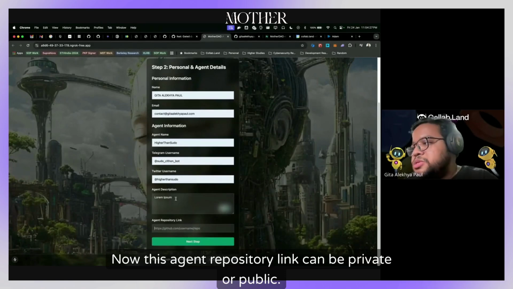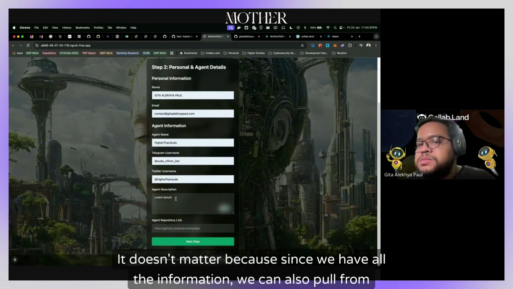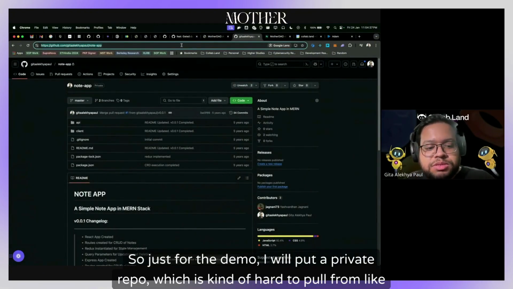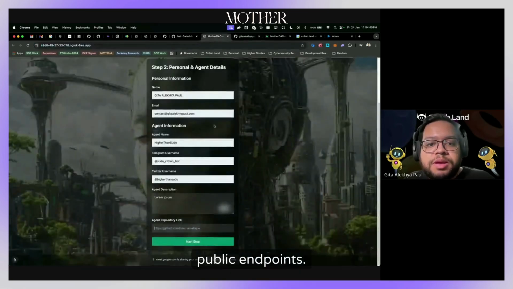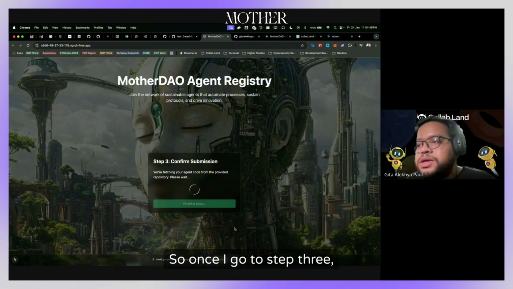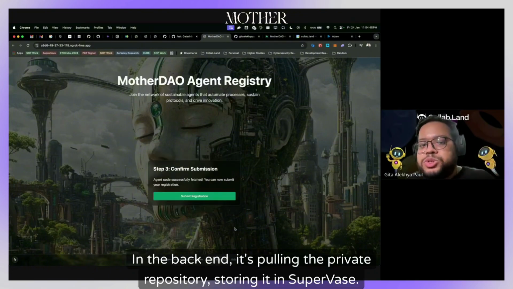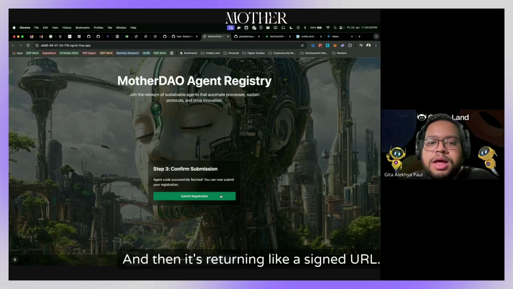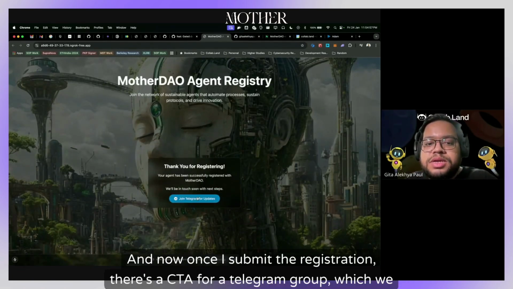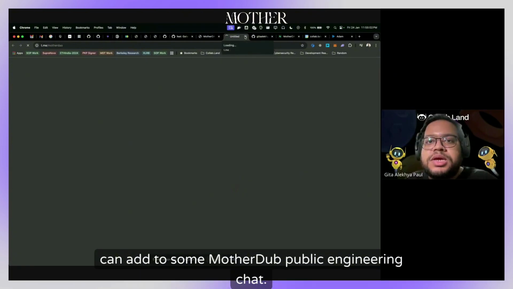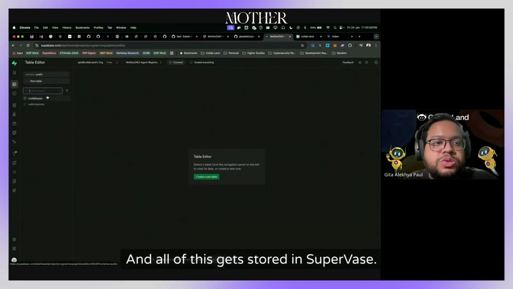Now, this agent repository link can be private or public. It doesn't matter, because since we have OAuth information, we can also pull from private repos. So just for the demo, I will put a private repo, which is kind of hard to pull from public endpoints. So just to demo that. So once I go to step 3, in the backend, it's pulling the private repository, storing it in Supabase, and then it's returning a signed URL. And now once I submit the registration, there's a CTA for a Telegram group, which we can add to some MotherDAO public engineering chat. And all of this gets stored in Supabase.